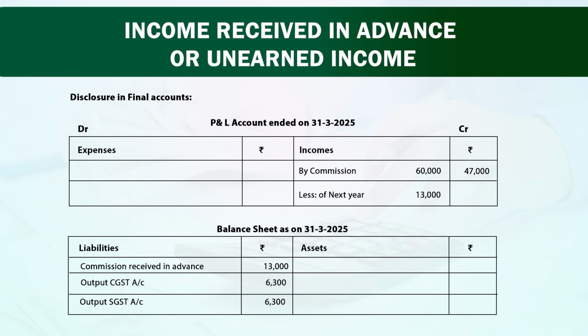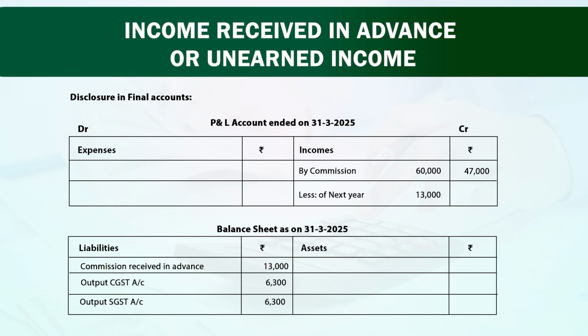Profit and loss account ended on 31st March 2025. Our commission income is of 60,000, but it is inclusive of income of next year 13,000 rupees. So, it will be deducted and we will have the income of current year 47,000 rupees. But this commission we have received in advance, it is our liability, therefore, it will be disclosed at the liability side 13,000 rupees.